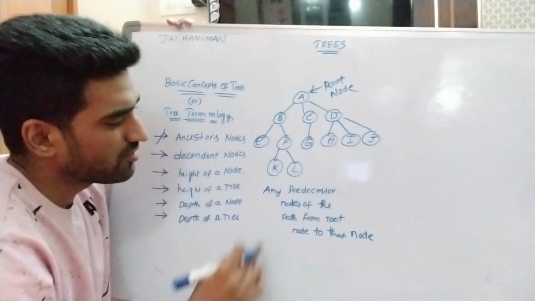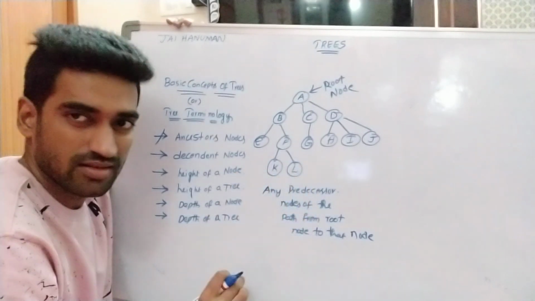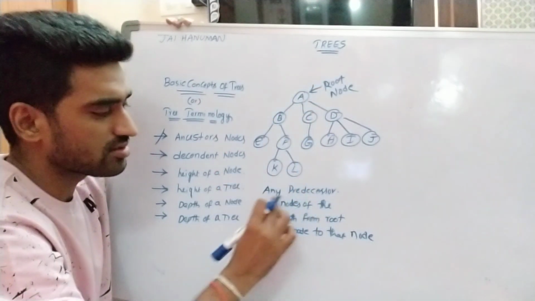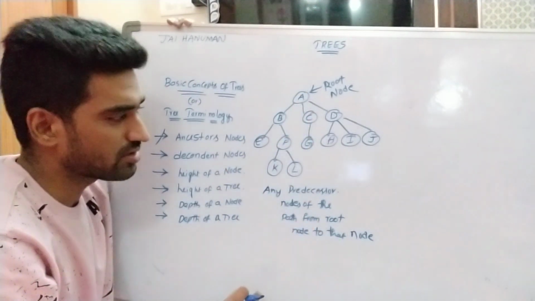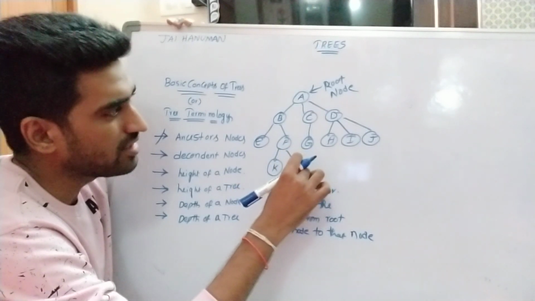For example, what are the ancestors for node L? Any predecessor nodes of the path from root node to that node. So what is the possible path for L?